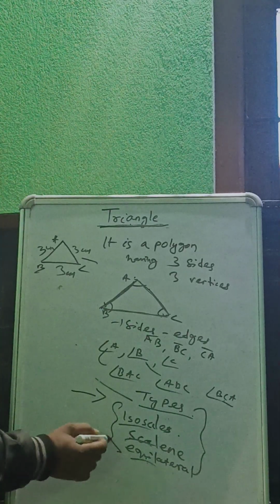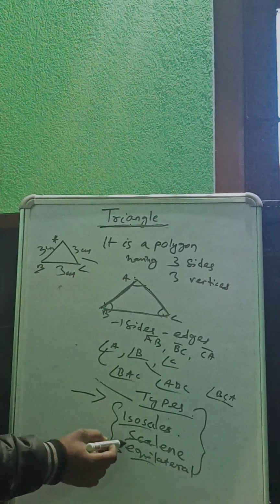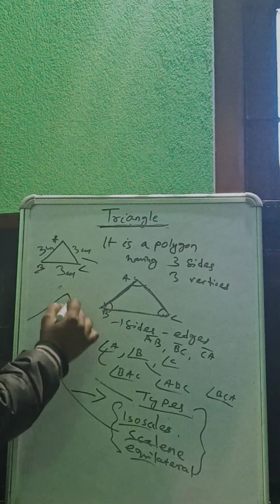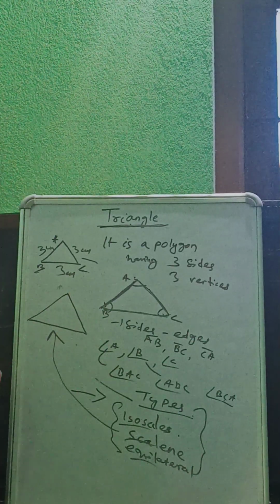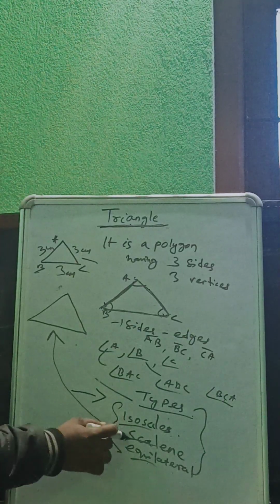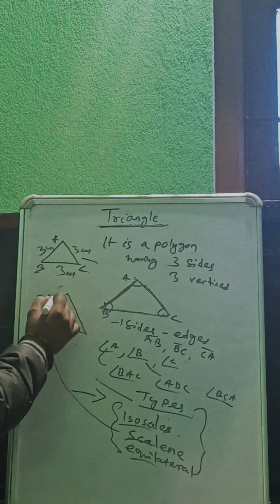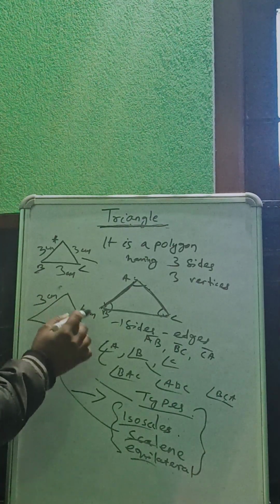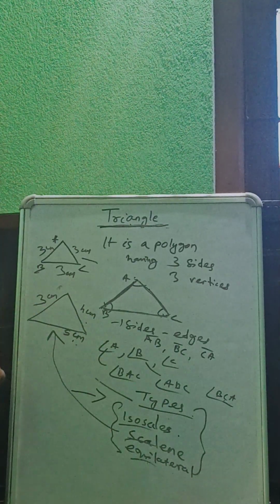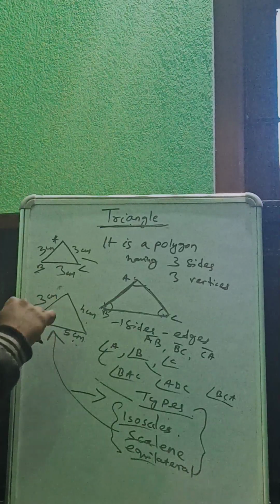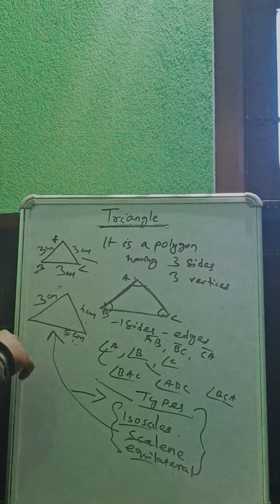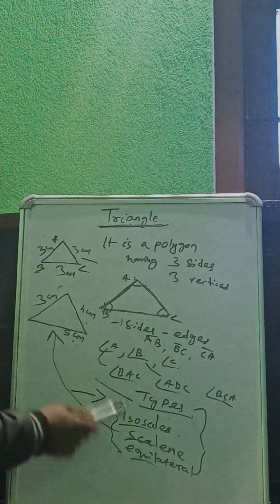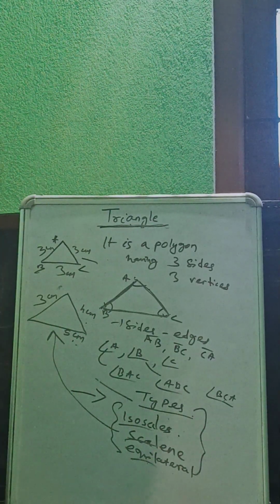What is a scalene triangle? Scalene means all sides are unequal. Suppose the lengths are 3 cm, 4 cm, 5 cm. The measurements of all sides are unequal. Yes or no? Yes, sir. Unequal, so this is a scalene triangle.